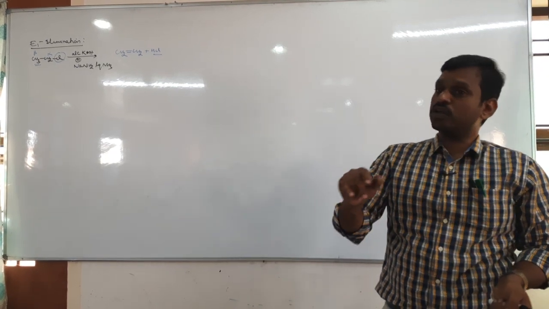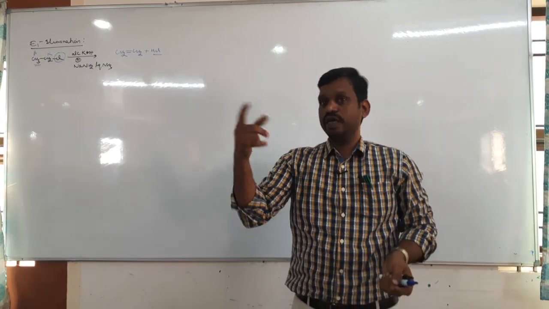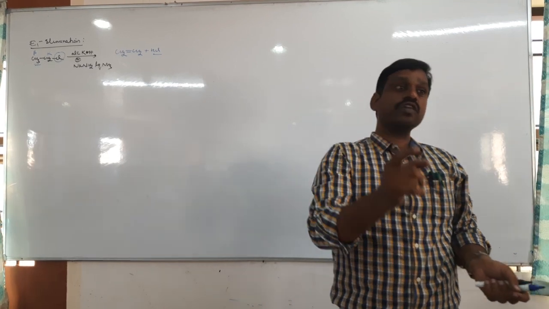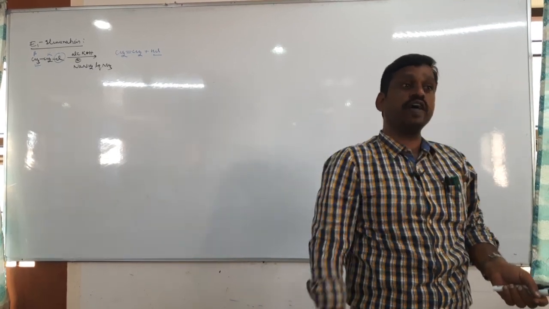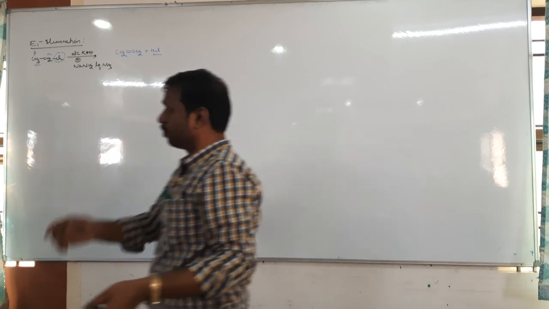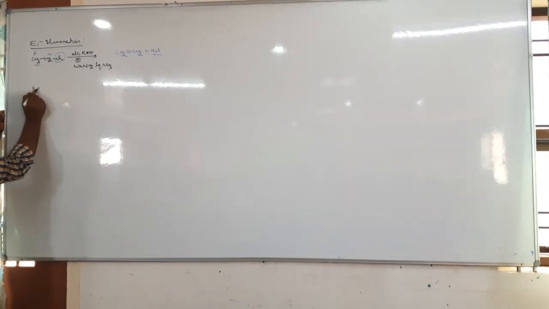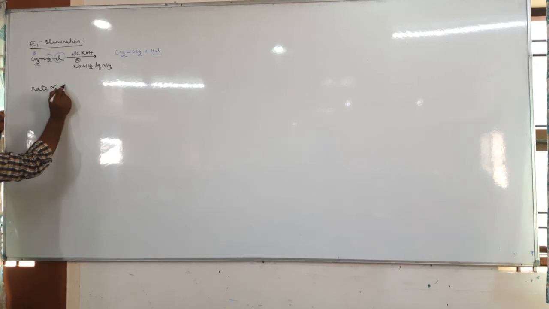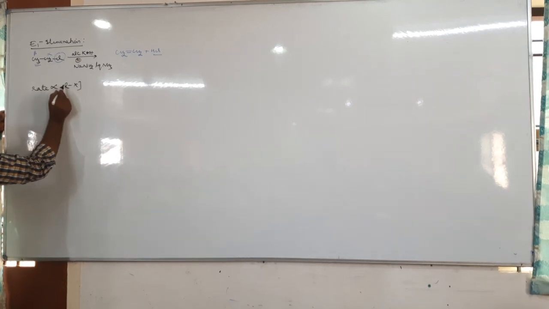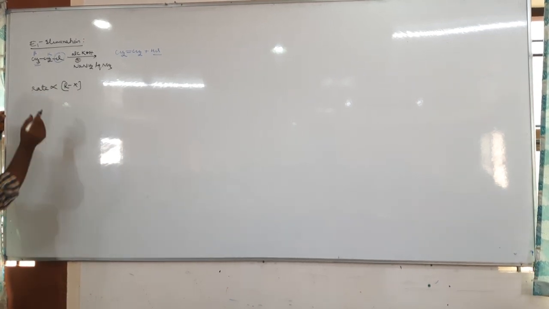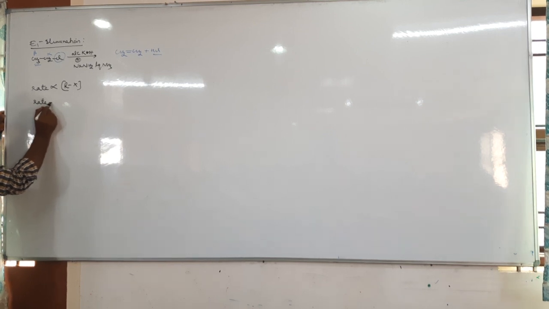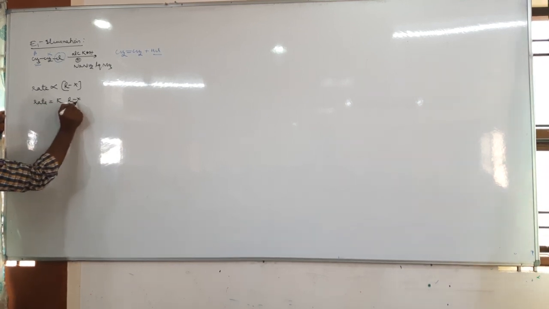If the rate depends on the concentration of the substrate as well as the nucleophile, it is SN2. Here also the same. Therefore, rate is directly proportional to only RX, the substrate, so rate equals K into RX.